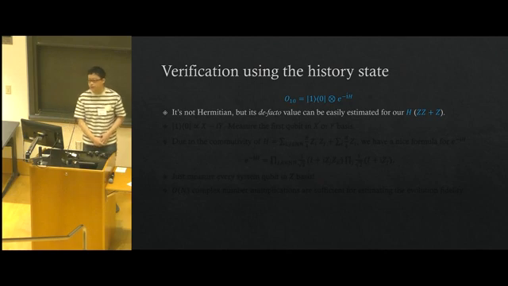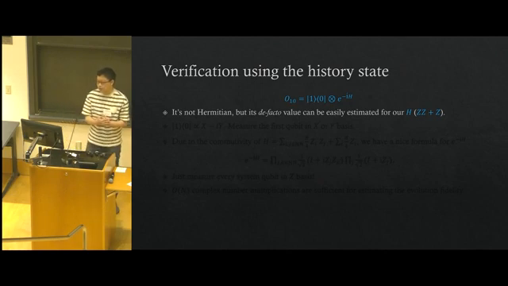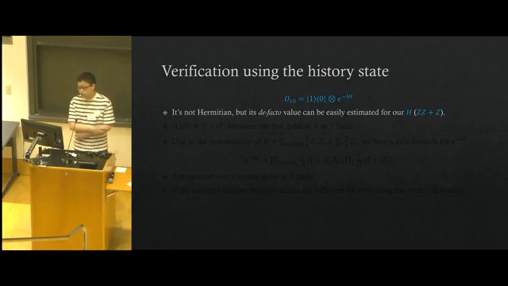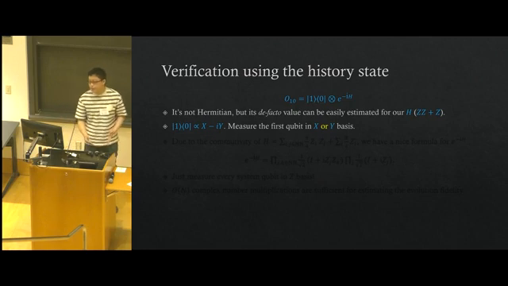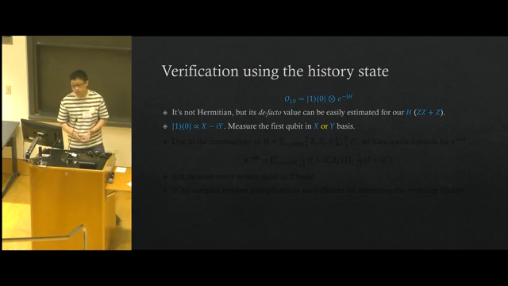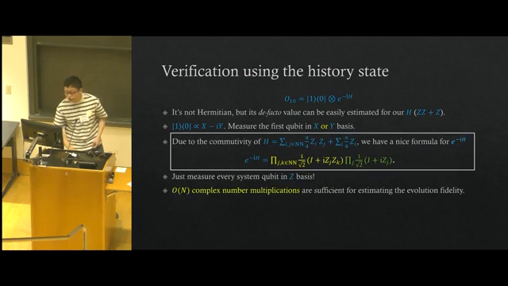Now the problem is, how can we measure the value of O10, or how can we estimate its value? We note that O10 is obviously not Hermitian. But fortunately, its expectation value can be easily estimated for our H, because in our case, H is just ZZ plus Z. It's a commuting Hamiltonian. So first, the |1><0| part acting on the clock qubit is just proportional to X minus iY. So we just measure half of the copies of the state given by the prover in the X basis and the other half in the Y basis. The hardest part is obviously the measurement of e to the minus iH.